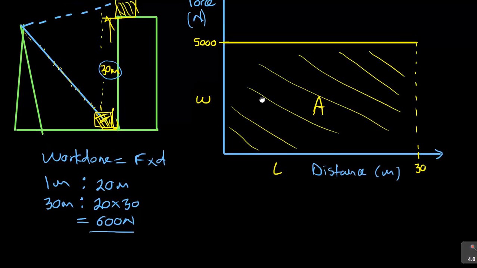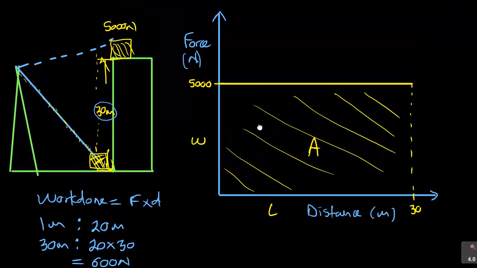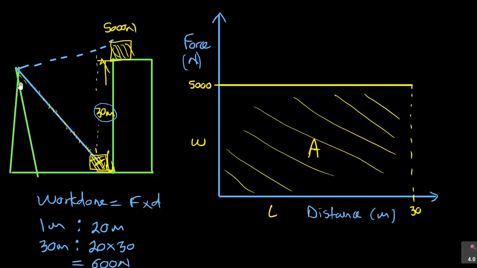Now we need to incorporate this in our force distance diagram. Remember, we are already at 5,000. If we include the 600 newtons on top of the 5,000, remember this crane has its own weight and it has the weight of the load. So there is the 5,000 of the load, and then there is the 600 newtons of the crane. So in total it is 5,600.